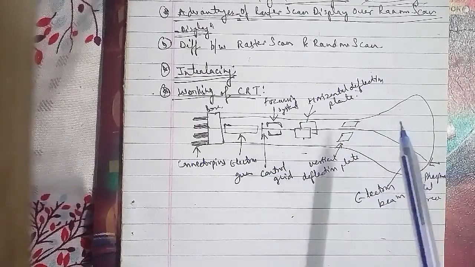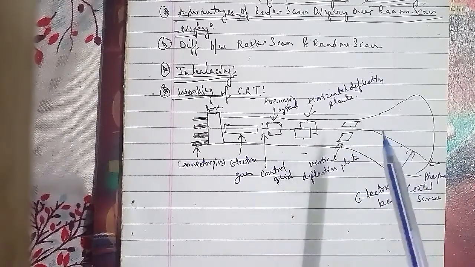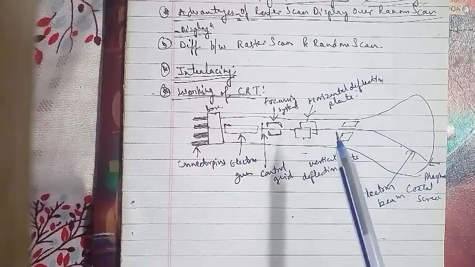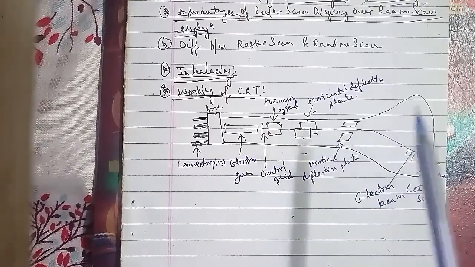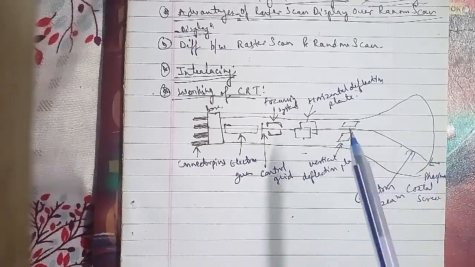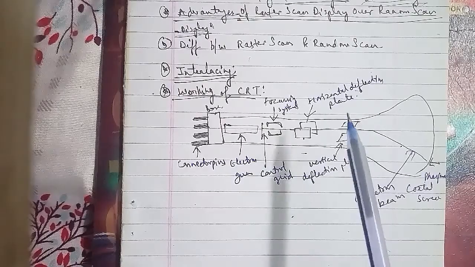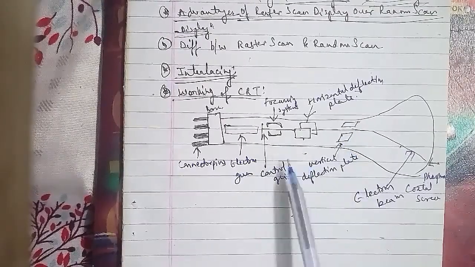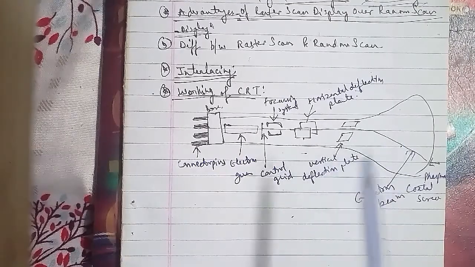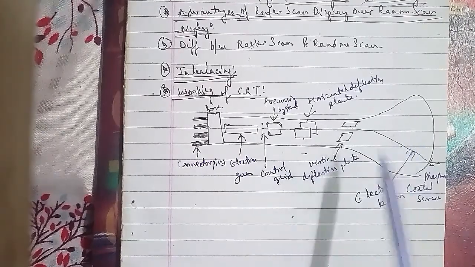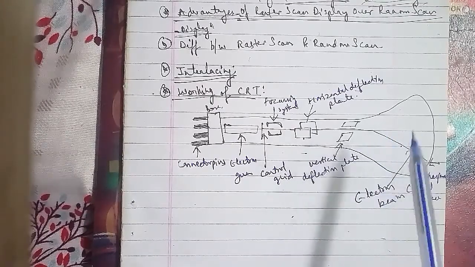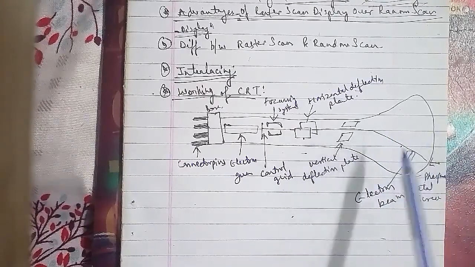So here, describe the construction and functioning of beam penetration CRT. That has been asked for 5 marks. In that, a CRT monitor displays the color picture by using a combination of phosphors that emit different colored light. By combining the emitted light from the different phosphors, a range of colors can be generated. The two basic techniques for producing color display with the CRT are the beam penetration method and the shadow mask method as well.